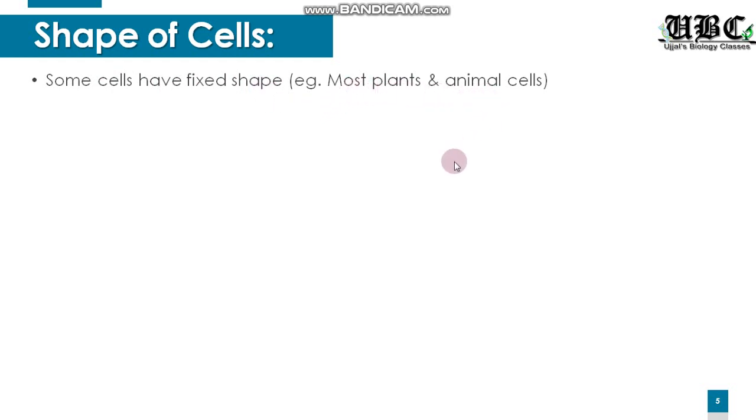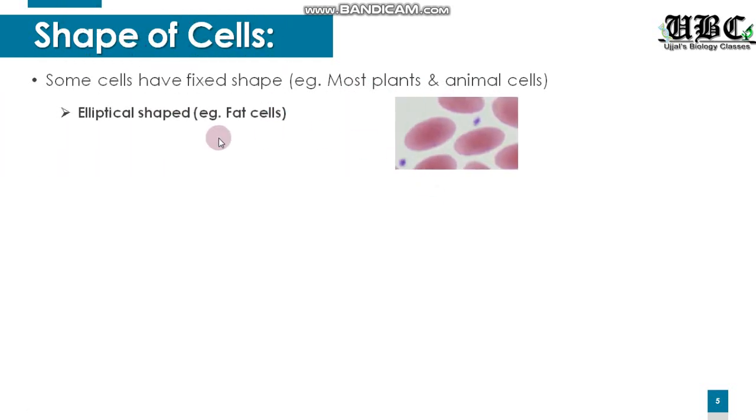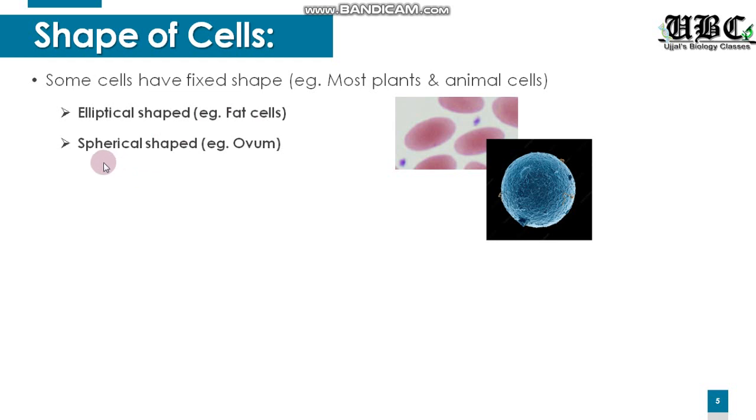Let us have a look at the different kinds of shapes. First, we will be talking about the elliptical or oval shaped cells. The best example is the fat cells seen in our body. Second, the spherical shape. The best example is the ovum or the egg cell of the female, which is also known as the female gamete.